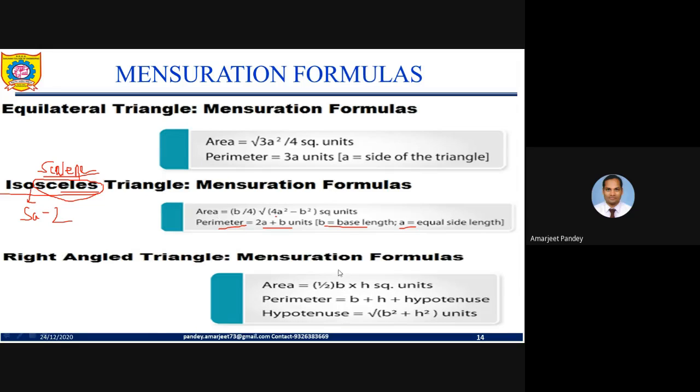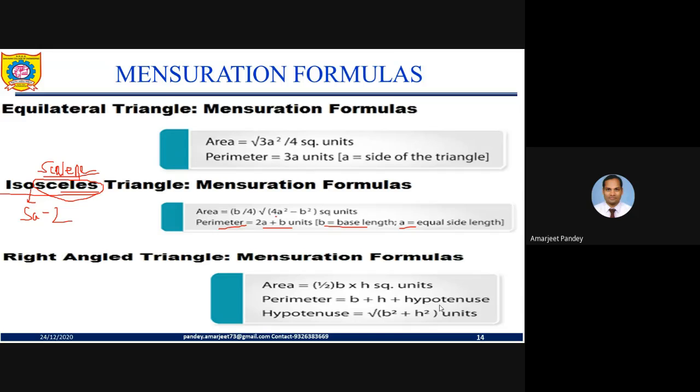Next, right angle triangle, we all know this. A right angle triangle has area half base into height, and perimeter base plus height plus hypotenuse. My friend, as I already discussed with you, if you need to find out the perimeter of any figure or structure, it will always be the sum of all sides. Remember this: perimeter is the sum of all sides.